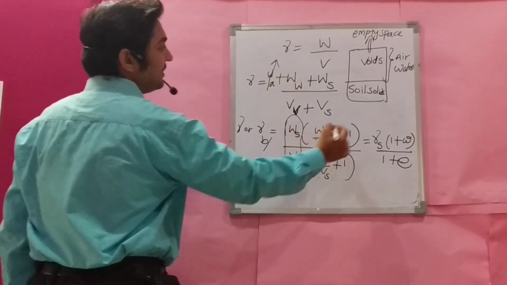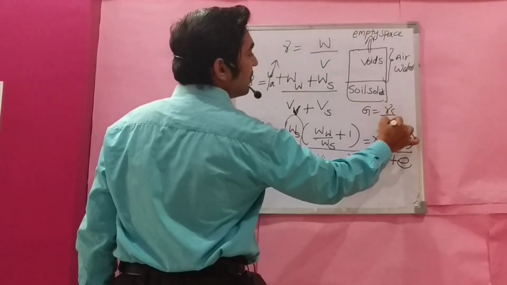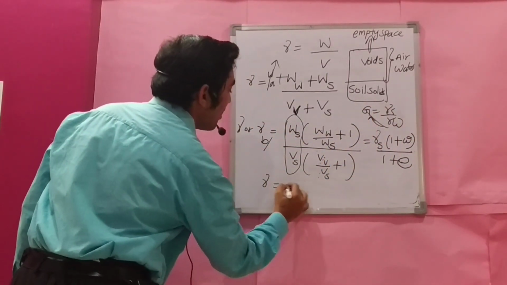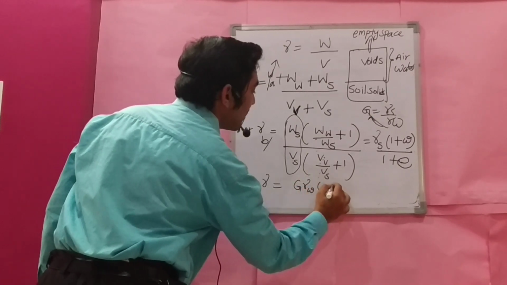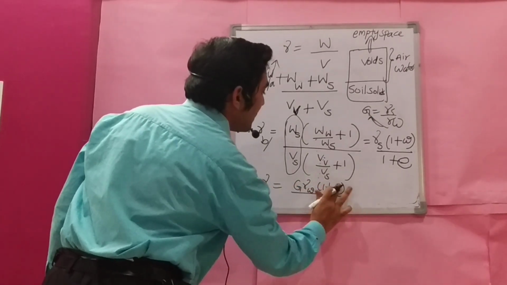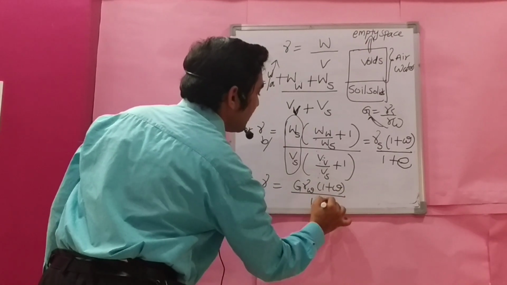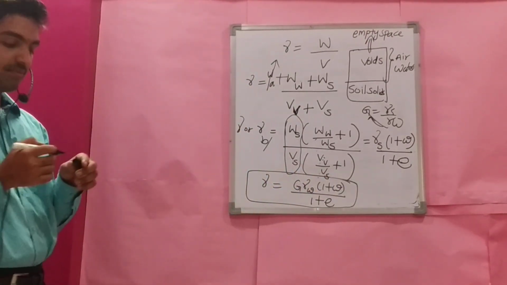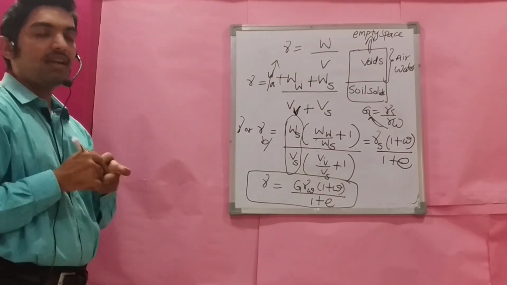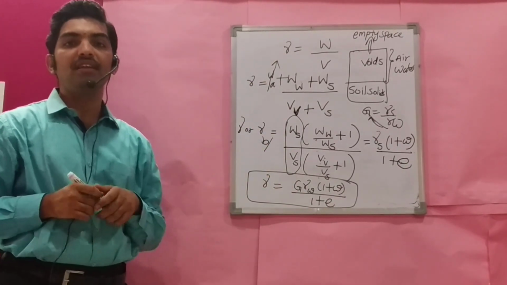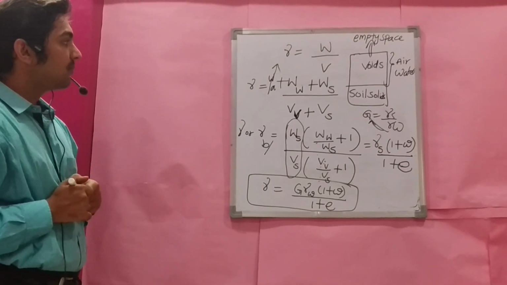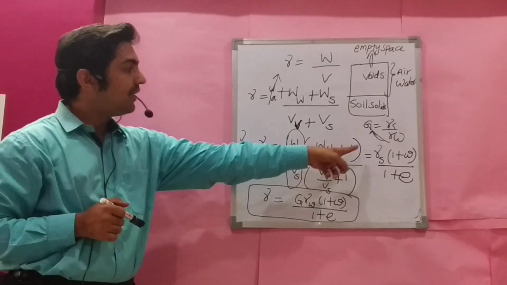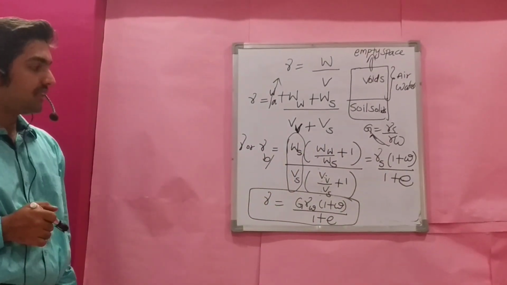We know that G is equal to gamma S by gamma W. From this relationship, gamma S is G gamma W. So gamma is equal to G gamma W into 1 plus w by 1 plus e. This itself is an important relation. From this relationship, so many numericals can be asked in the GATE exam.